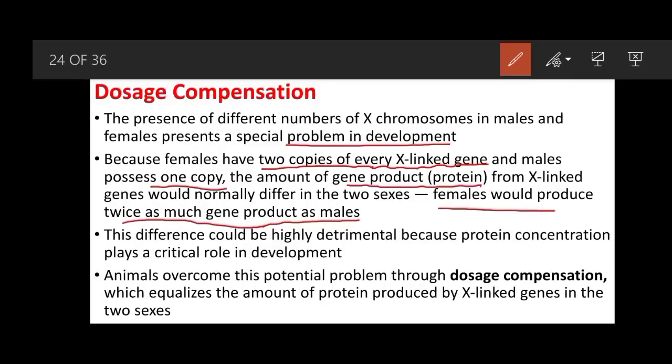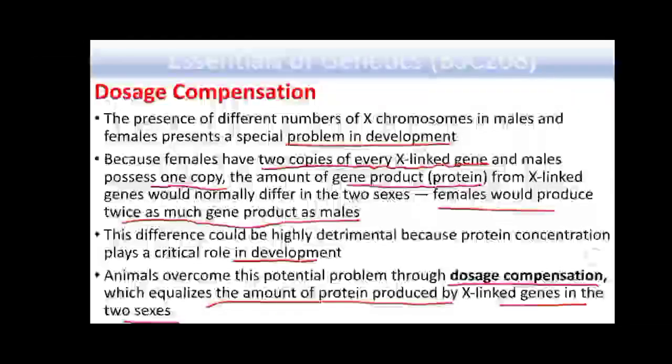So this difference could be highly detrimental because protein concentration plays a critical role in development. So animals overcome this potential problem through the mechanism of dosage compensation, which equalizes the amount of protein produced by the X genes in the two sexes. So the amount of protein produced is managed by the mechanism of dosage compensation.